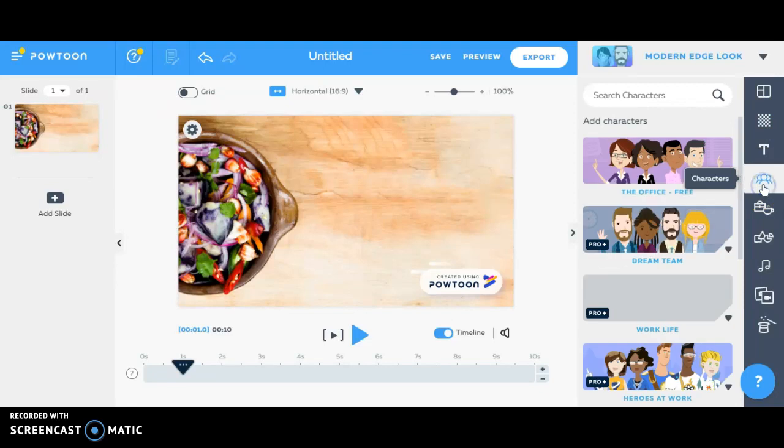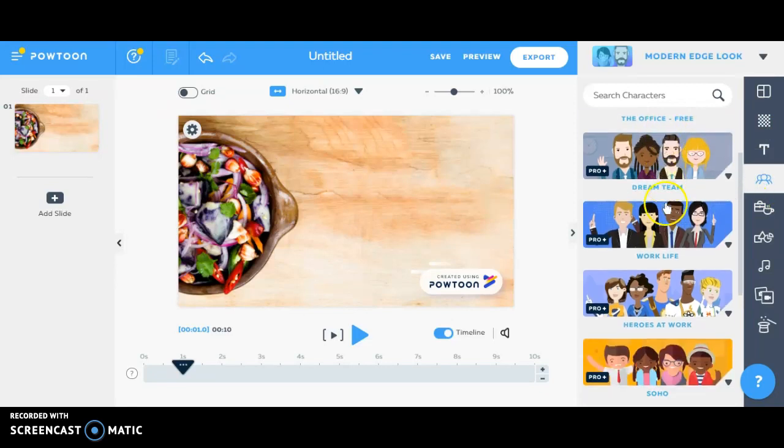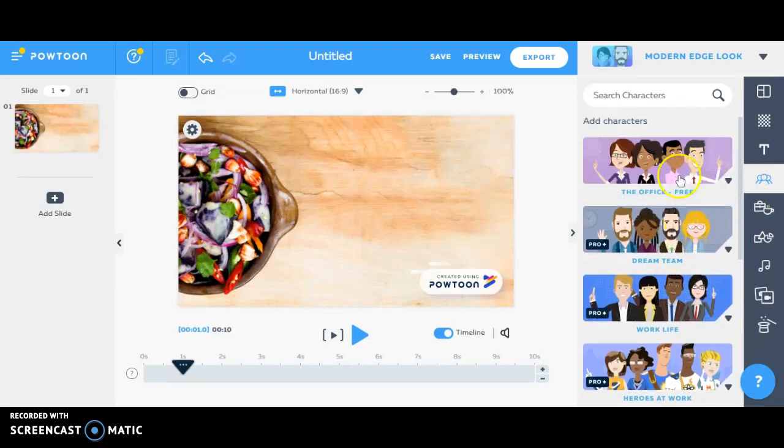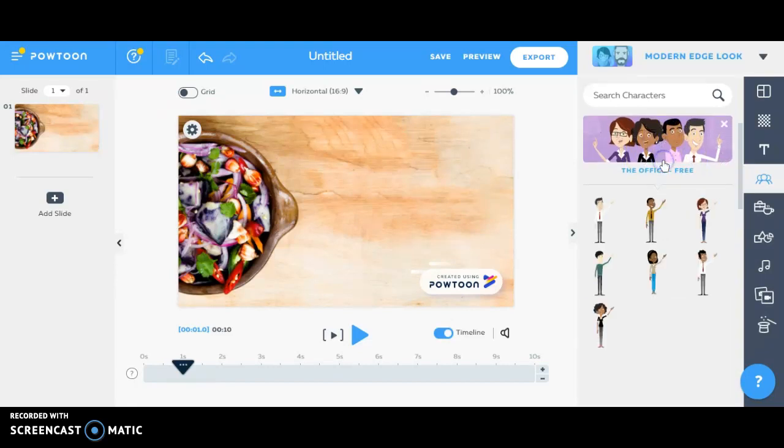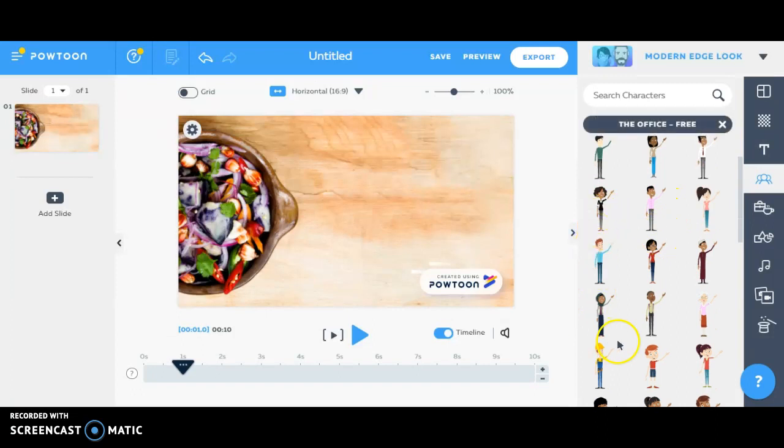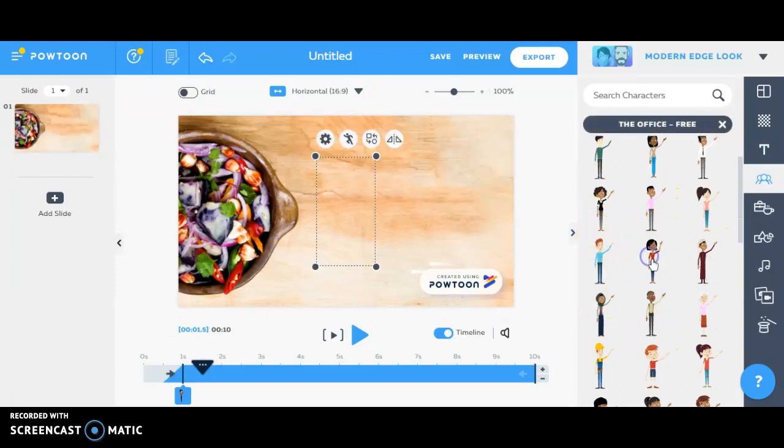I'd recommend going with characters first. So you can pick from different themes of characters. There's The Office, the Dream Team, and whatnot. So The Office is the free one that they give you. And you can see there's all these different characters that you can choose. So I'm going to choose this character. And here she appears on the screen.